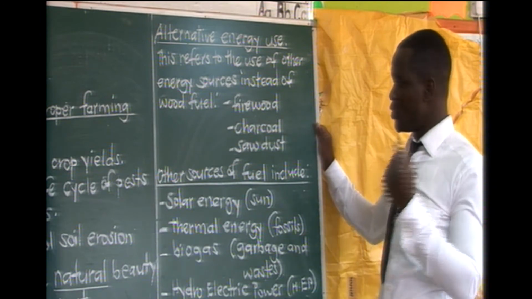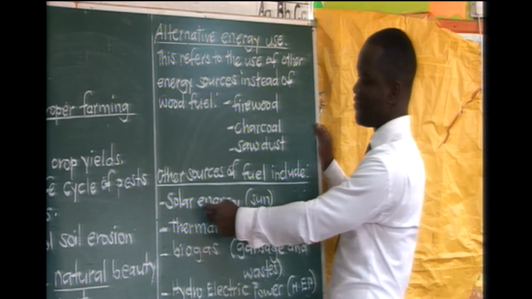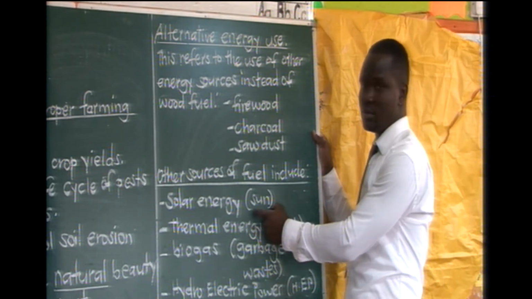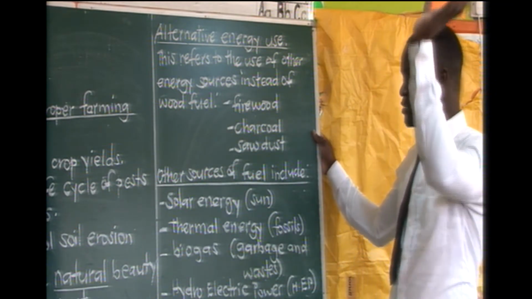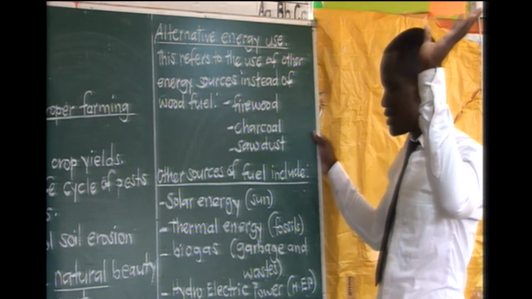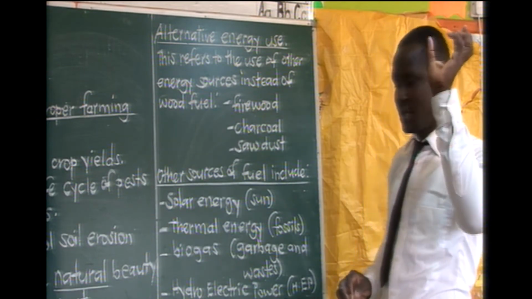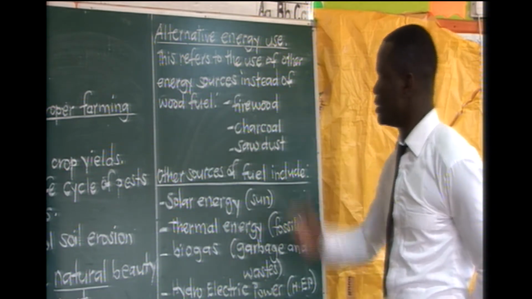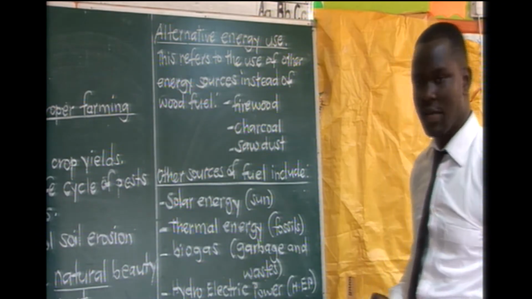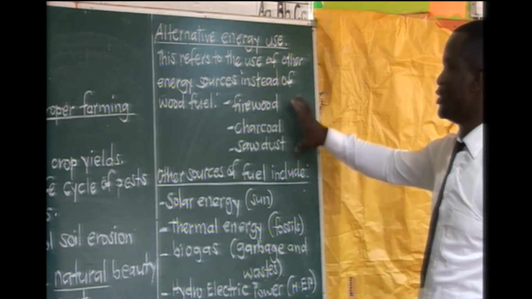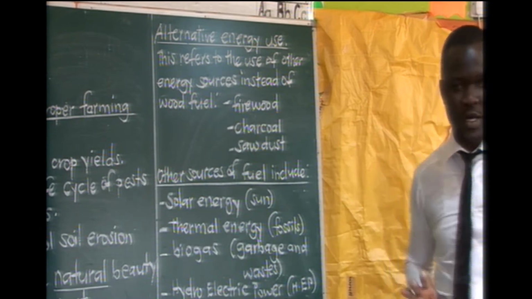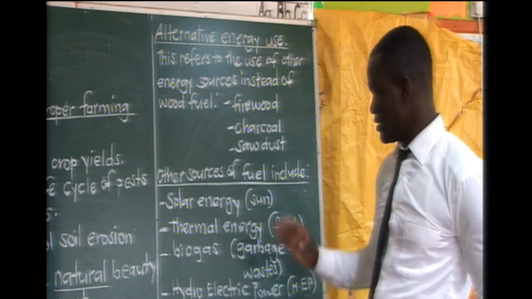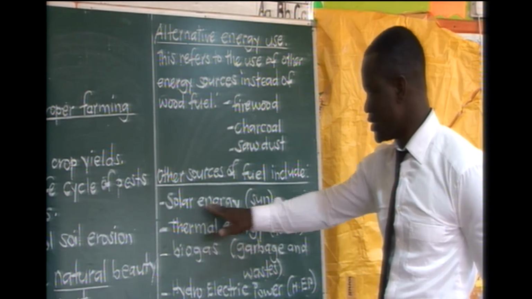Now let's understand which are these other energy sources that we can use instead of depending on wood fuel. One, we have what we call solar energy. Solar energy is got from the sun. You will find a solar plate is put up on the roofs of the houses such that they can trap that energy, and it will be used by people. So instead of depending on wood fuel, one can use solar. And you find that with solar, there is no pollution. There is nothing like cutting a tree. The sun is always there. It appears in the morning, it sets in the evening. So the sun is always safe. So we have that as using solar energy.